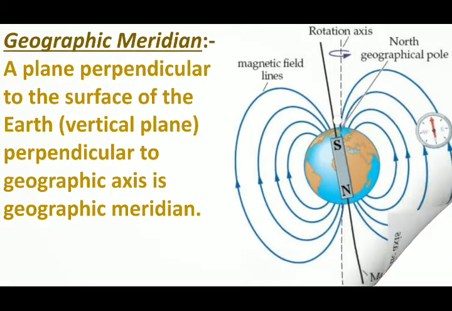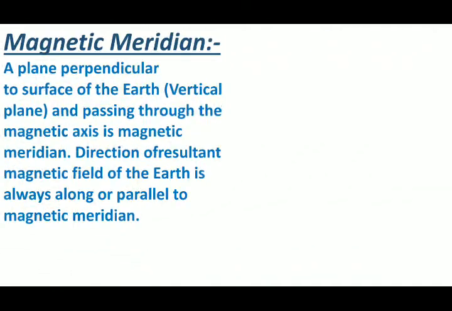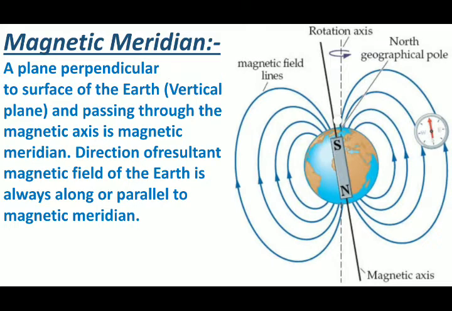Now next to that we have the magnetic meridian. It is a plane perpendicular to the surface of the earth, a vertical plane, passing through the magnetic axis. This plane is the magnetic meridian. Passing through the magnetic axis, this plane is the magnetic meridian, and passing through the geographic axis, this plane is the geographic meridian.